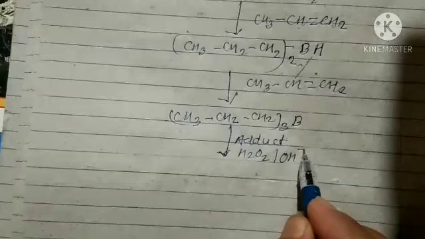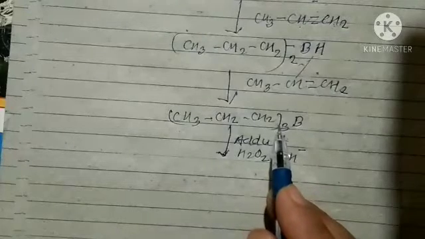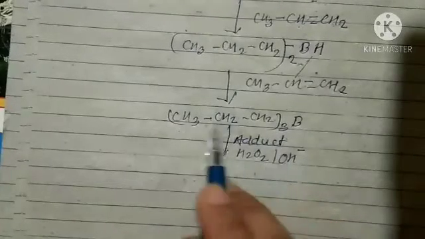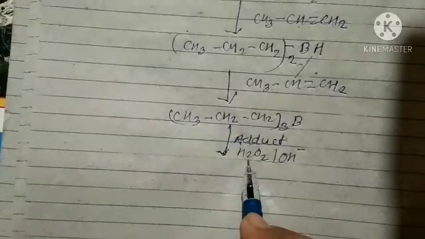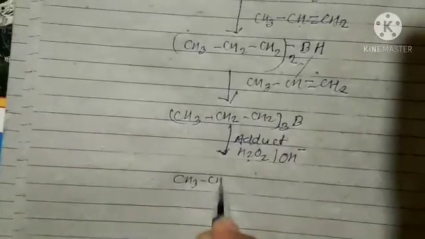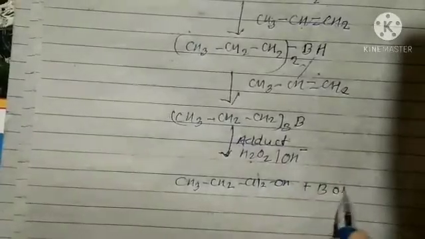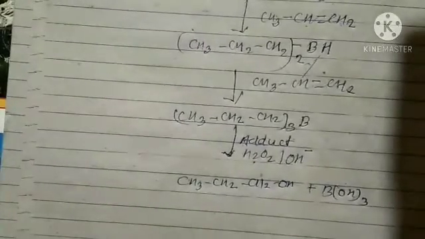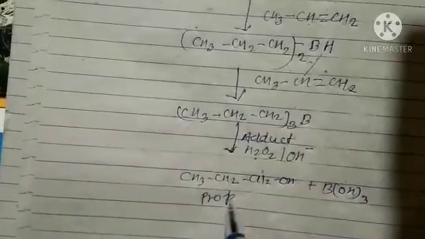Okay students. So what addition product did we get? This product is oxidized by hydrogen peroxide in presence of aqueous sodium hydroxide. So what will we get? CH3 CH2 CH2 OH plus again B(OH) whole thrice. Like this we will get the product. And what is the name of this one? Propan-1-ol.